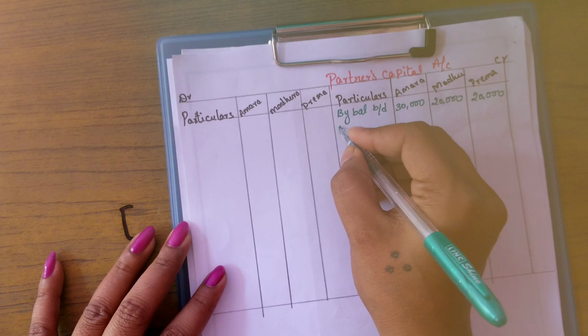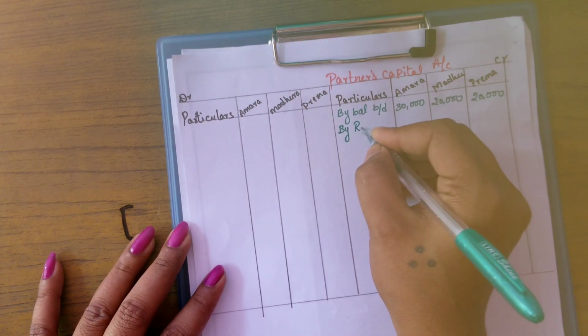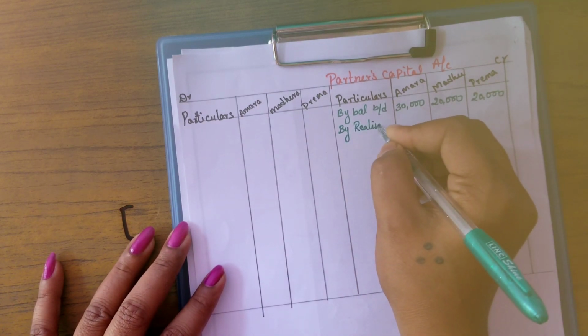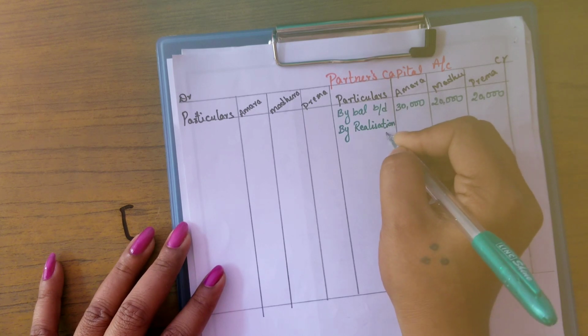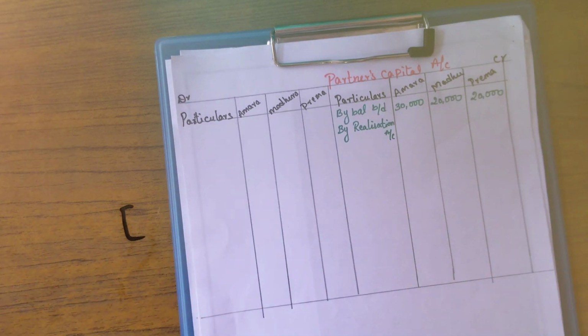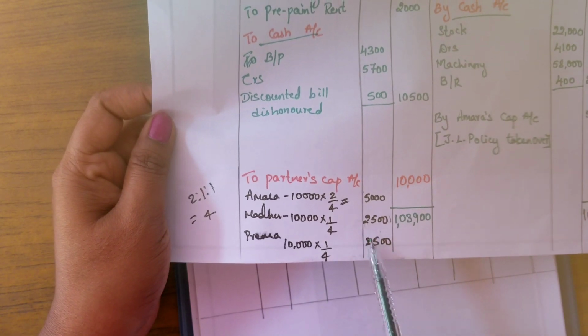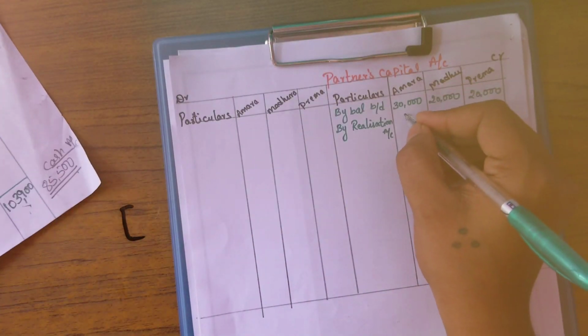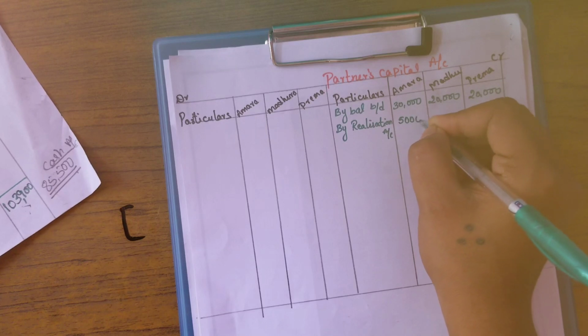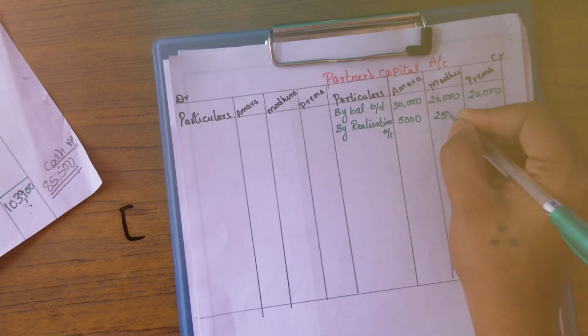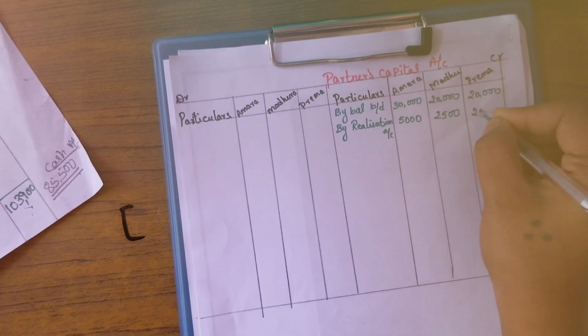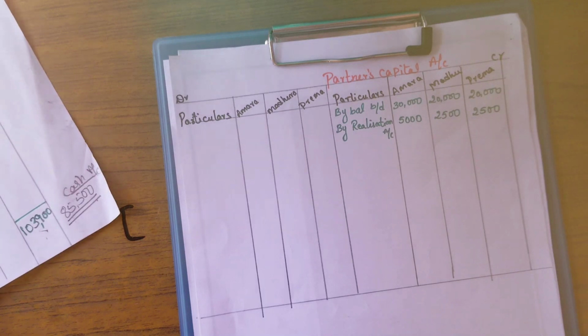So we have done with this. Next we can write the realization profit they have got, right? So that amount we can share it here by realization account, which we have already shared in the realization account. This particular amount we have to write it here. Amara got the profit of 5,000, Madhu 2,500 and Prema 2,500.